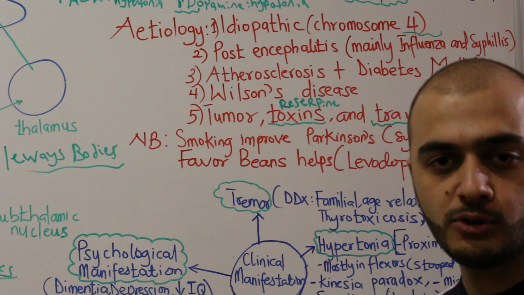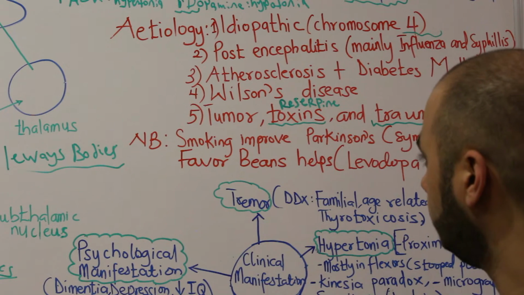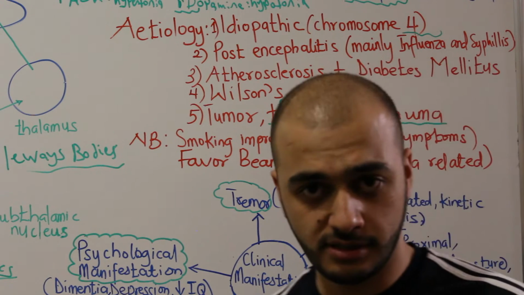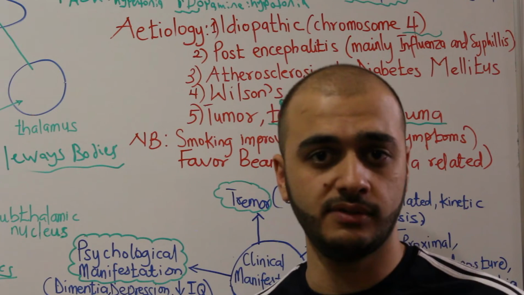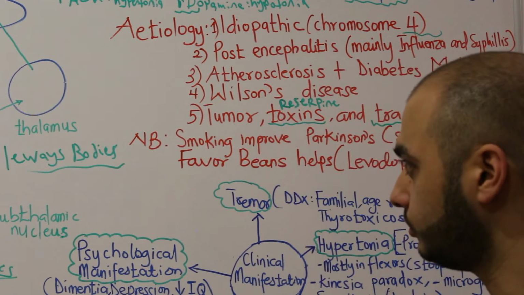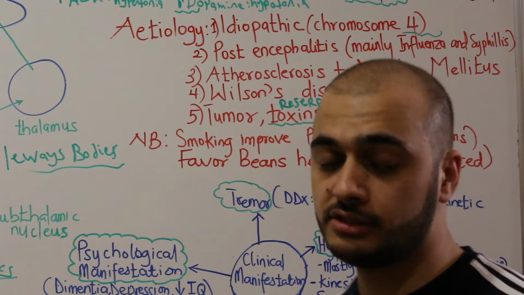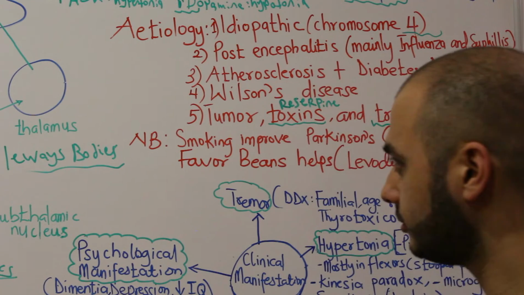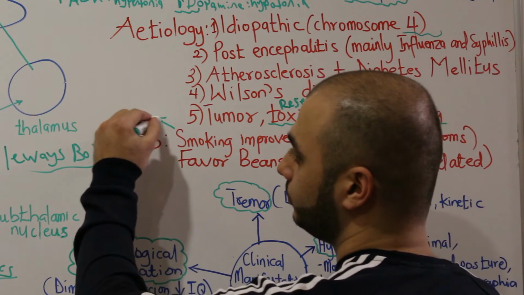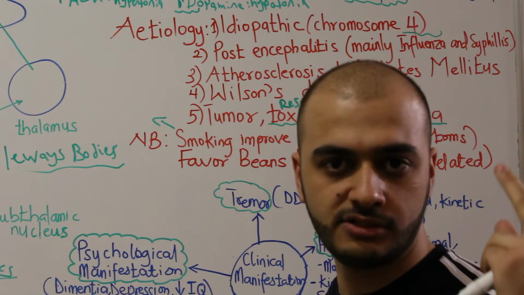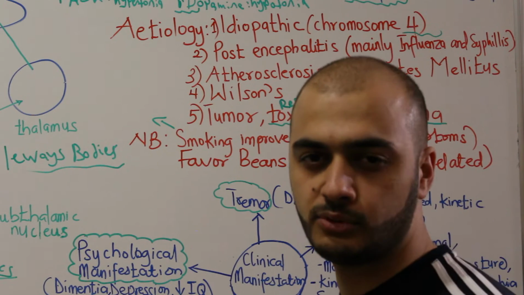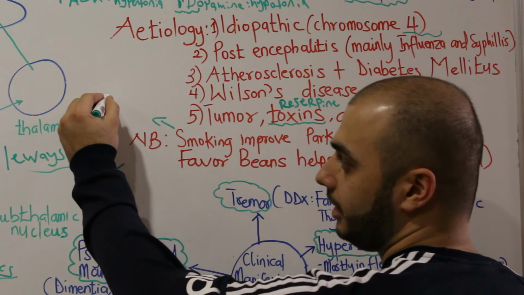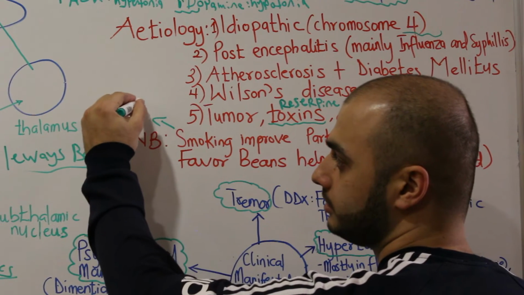Okay, let's note also that smoking improves Parkinson's symptoms, not the disease or its aggressiveness, but it improves the symptoms. So patients mainly tend to smoke because they feel better when they smoke. And let's note also that smoking improves another disease. In medicine we know 2 diseases that get improved by smoking. The other disease is ulcerative colitis.